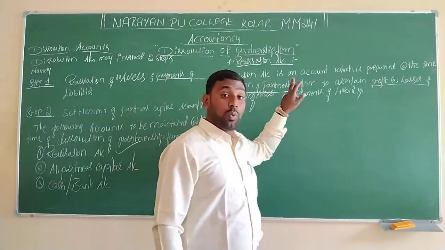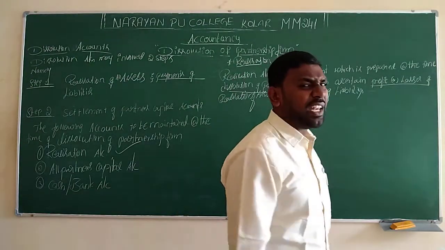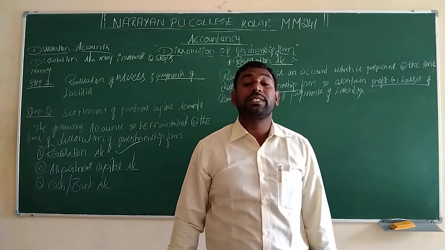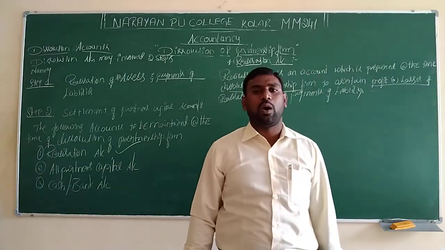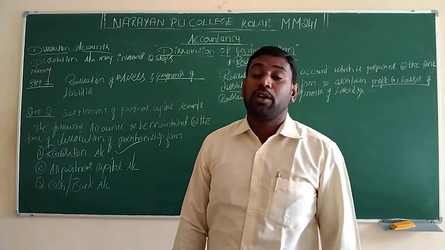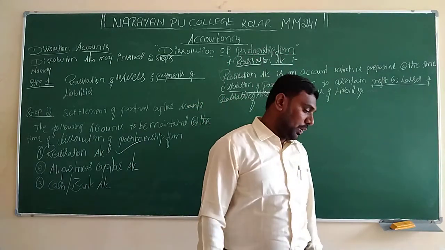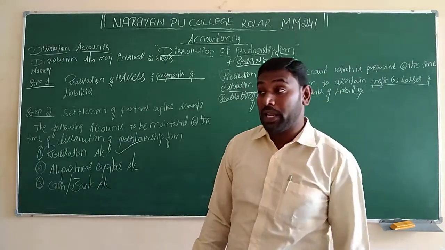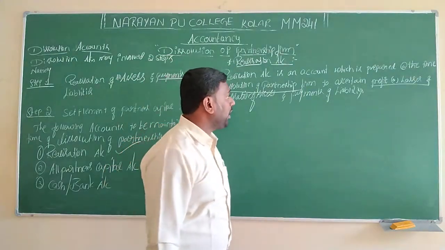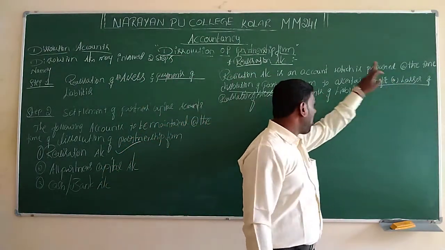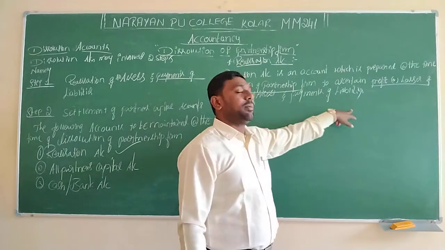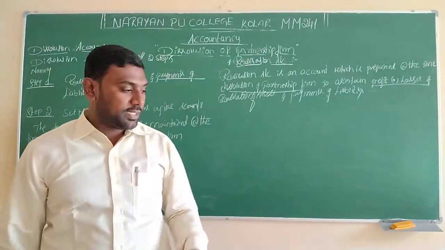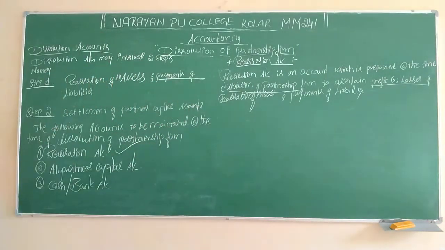So in the realization account, why are we going to prepare it? To know the various assets which are available in the books of the company. What assets will the company have? For the analysis of everything, we have to prepare the realization account. Another object is to find out the profit or loss on assets and payment of liabilities. The main purpose is to find out the profit or loss on selling of the assets and payment of the liabilities. We have to prepare the realization account. This is the concept.